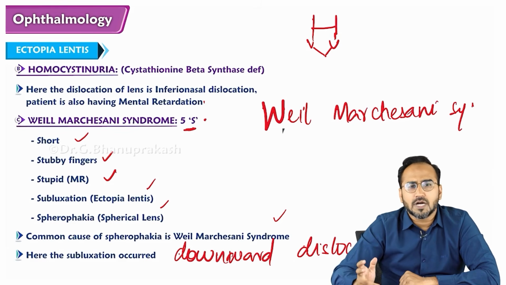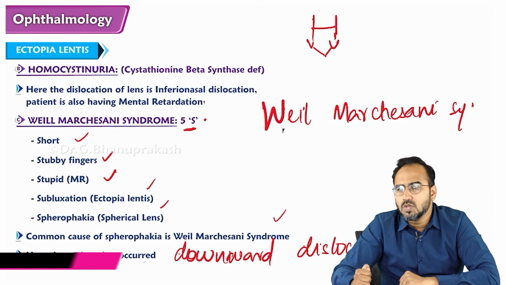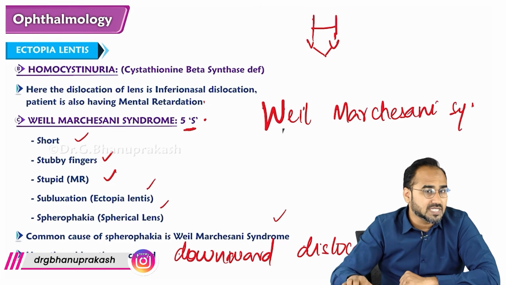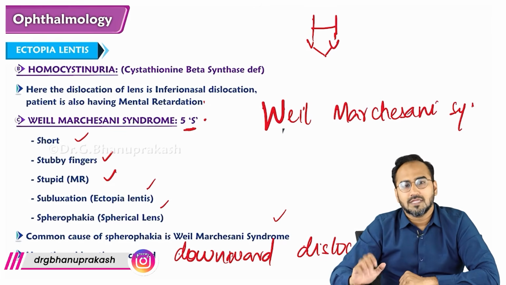It's not possible for a normal person, but a person with Ehlers-Danlos syndrome can have those features.